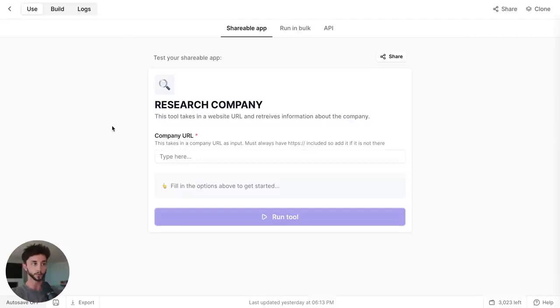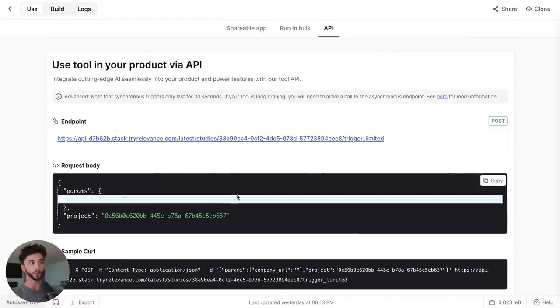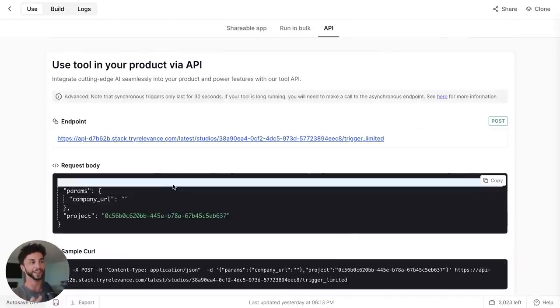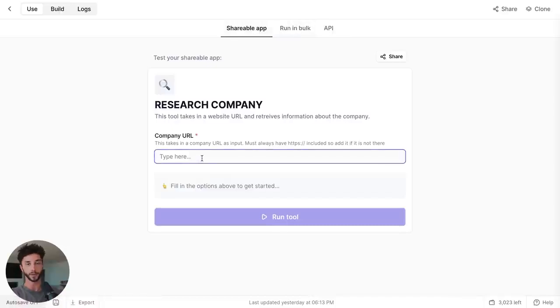You have the use here, so I can send this across to a client. I can share it with it as I showed before. I can use it just here myself. I can run it in bulk on a spreadsheet. But more importantly, in this case, I can go to the API and now I can call this, might look scary, just don't worry. I can call this functionality, basically send in a company URL and get back the research.